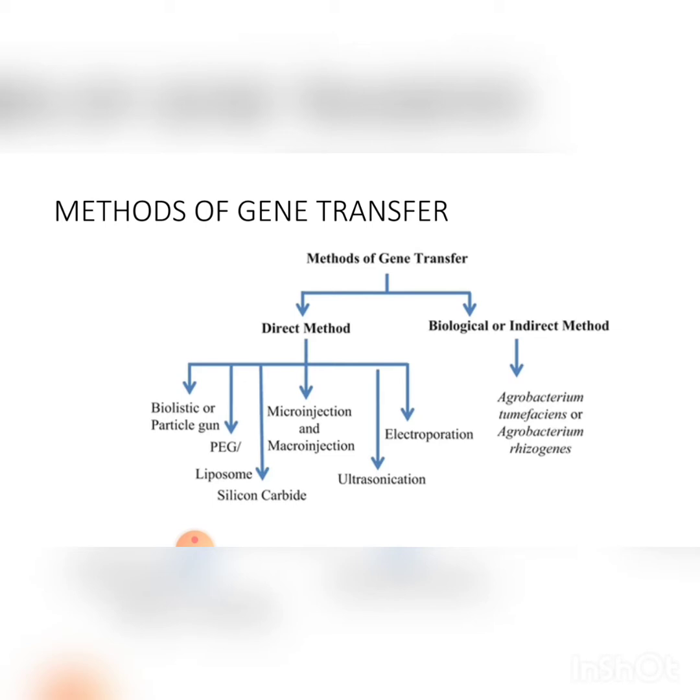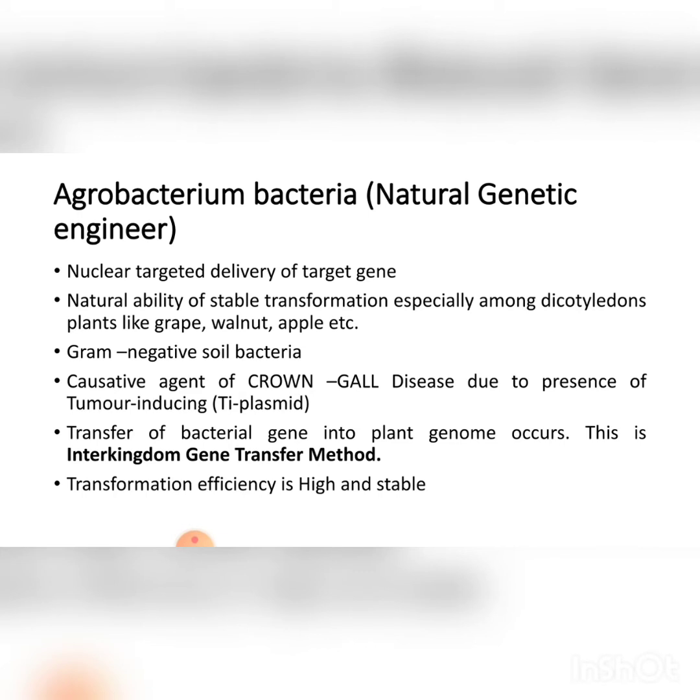Now comes the biological method or indirect method. Under the biological method, the Agrobacterium mediated plant transformation method comes. What is Agrobacterium? Agrobacterium is a gram-negative rod-shaped bacterium which is present in soil. It directly targets genes into the nucleus of a plant and has a natural ability of stable transformation, especially among dicotyledon plants like grape, walnut, apple, etc.